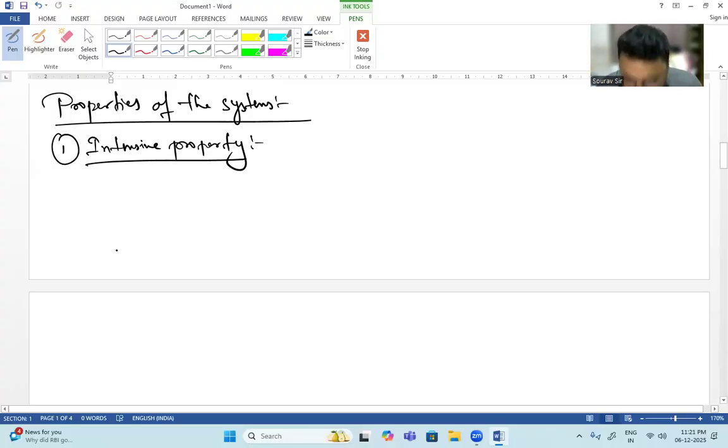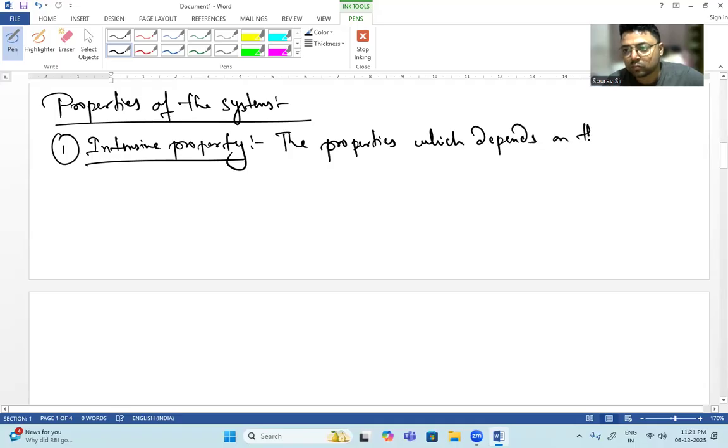Now, whenever we are talking about intensive properties of a system, it means what? The properties which depend on the quantity of matter.